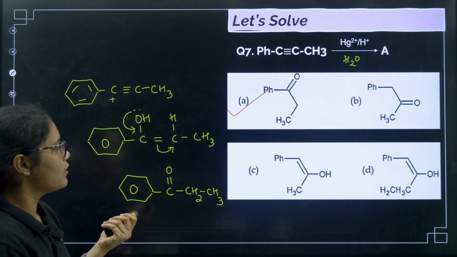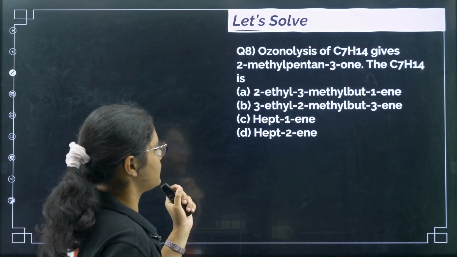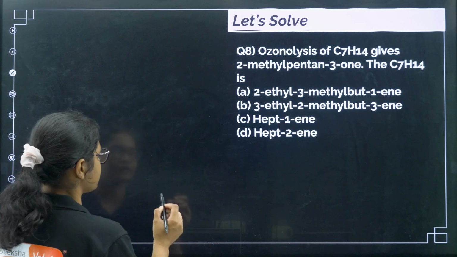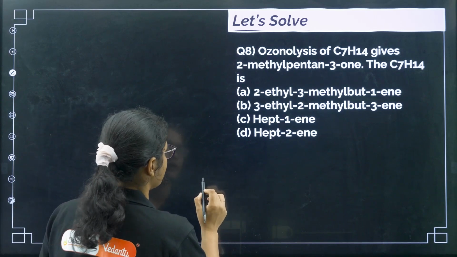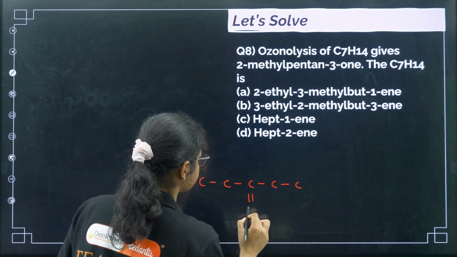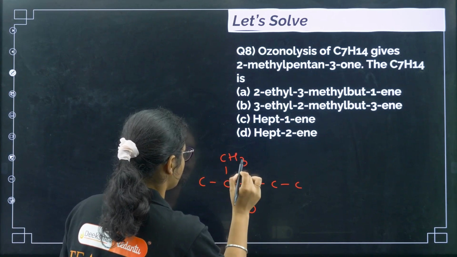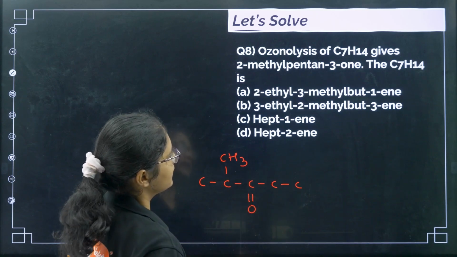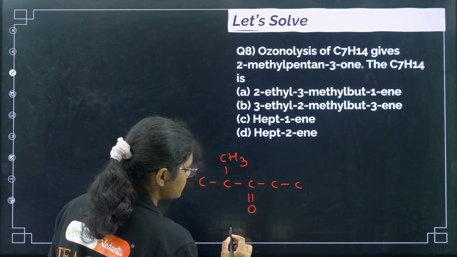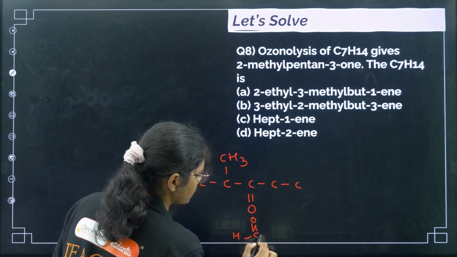Now coming to the next question. Ozonolysis of C7H14 gives 2-methylpentan-3-one. First we can draw this structure, 2-methylpentan-3-one. So I'll draw pentan-3-one, with 2-methyl. Then there should definitely be something on this side also. If nothing is given, we can just assume that there was another carbon here.